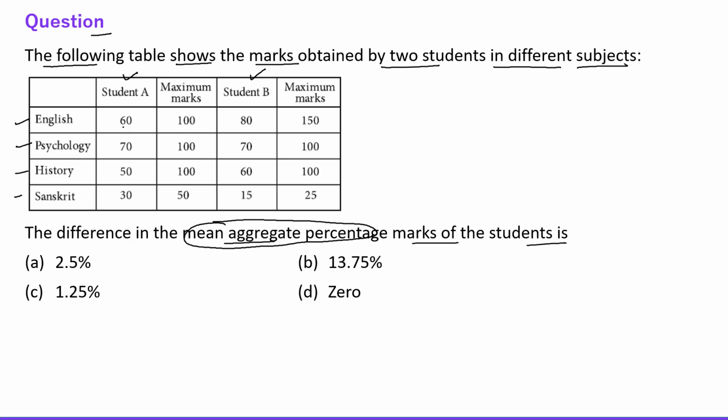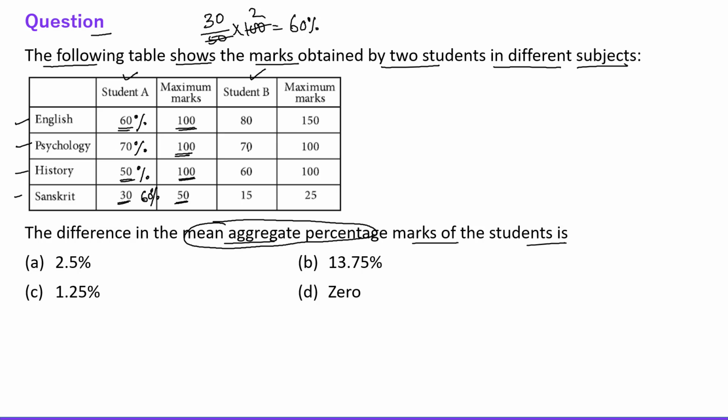So here student A is scoring 60 marks out of 100. So this is 60%, right? Student A in psychology is obtaining 70 marks out of 100. So this is 70% and this is 50 out of 100. So this is 50% and it is 30 out of 50, right? So 30 out of 50 is what percentage? 30 by 50 into 100. So obviously this is 60%, right? So this is 60%. All right.